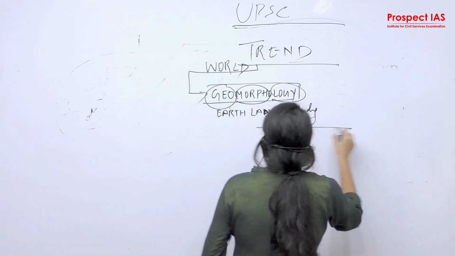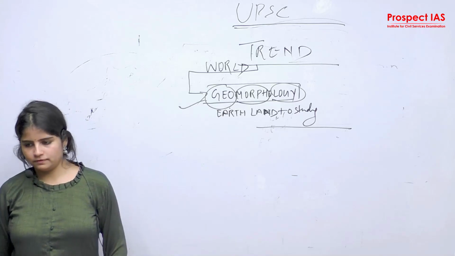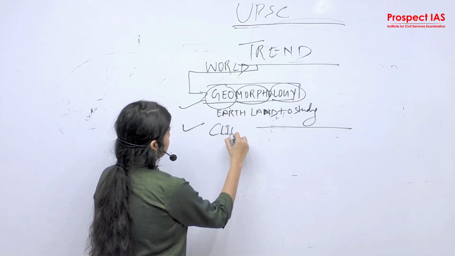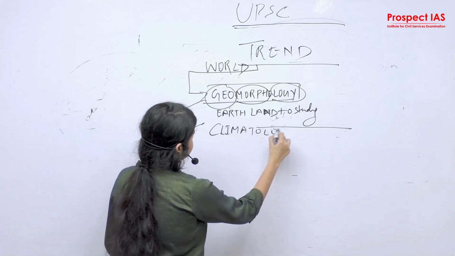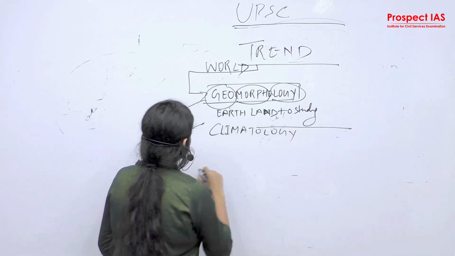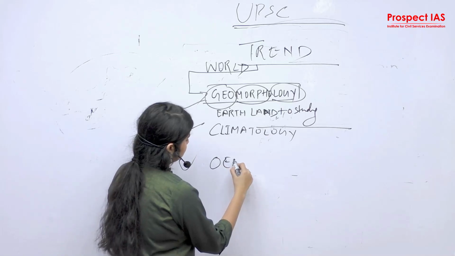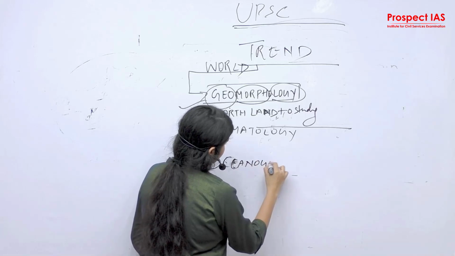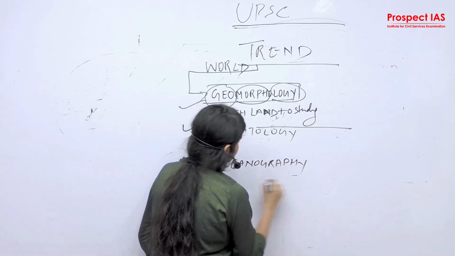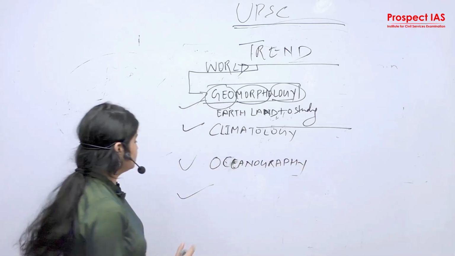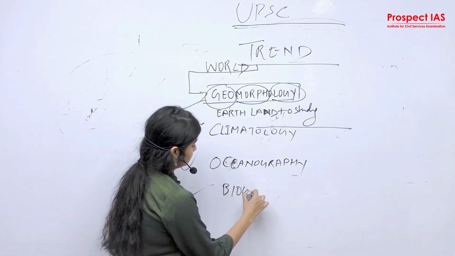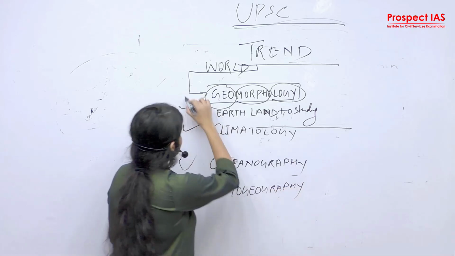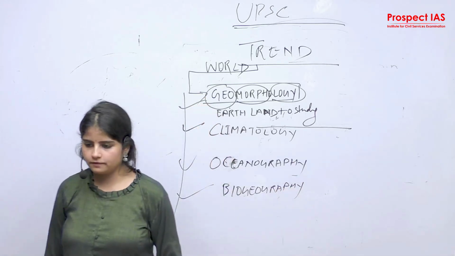Okay, so पहला डोमेन है आपका वर्ल्ड का जियोमॉर्फोलॉजी. उसके बाद क्लाइमेटोलॉजी. आफ्टर दैट oceanography, right? Then biogeography, so these are the 4 domains of physical geography.